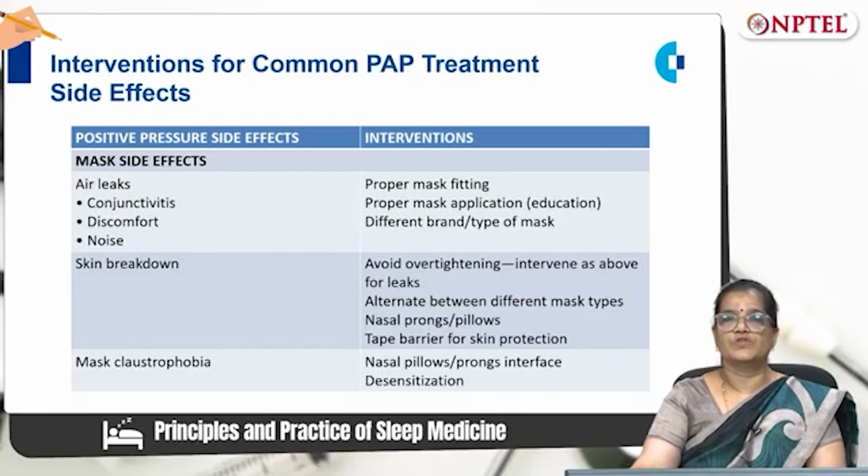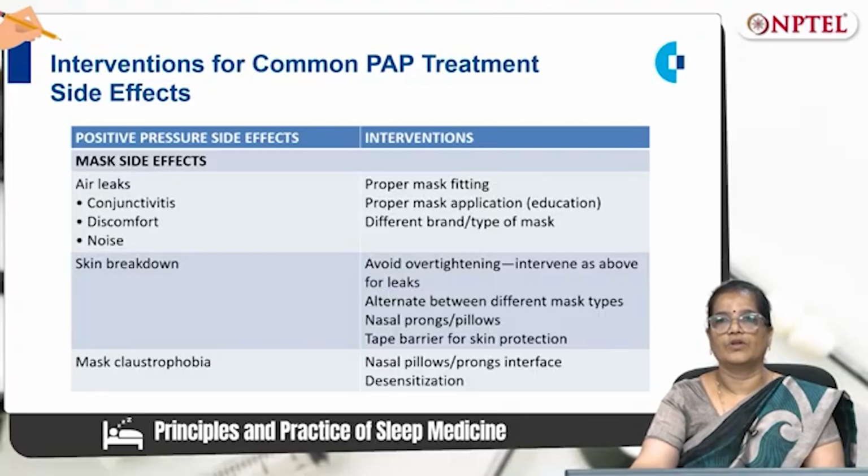For the side effects of using a mask, if there is an air leak, then we will intervene with proper mask fitting. If there is a conjunctivitis, proper mask application, and if the patient complains of discomfort or noise, then we will use a different brand or type of mask. If the patient complains of skin breakdown, avoid over tightening, intervene as above for leaks, alternate between different mask types or use nasal prongs or pillows. Tape barrier for skin protection. If there is a claustrophobia, then change over to nasal pillow or prongs interface or desensitization for the patient.